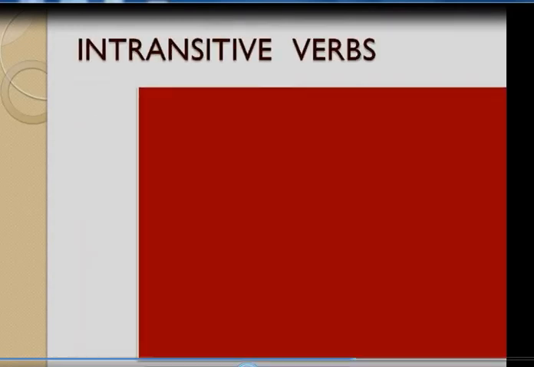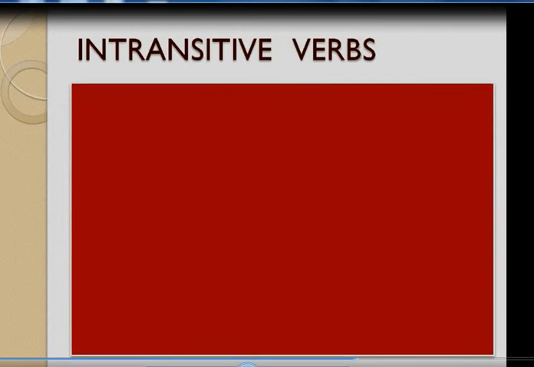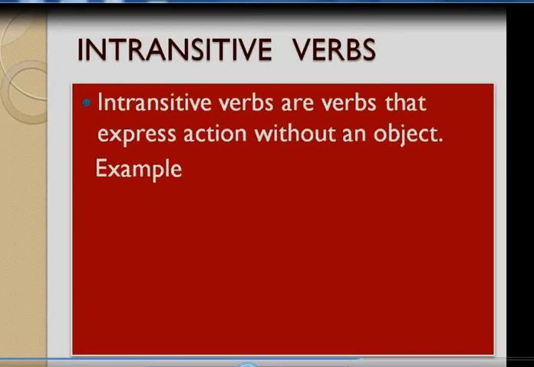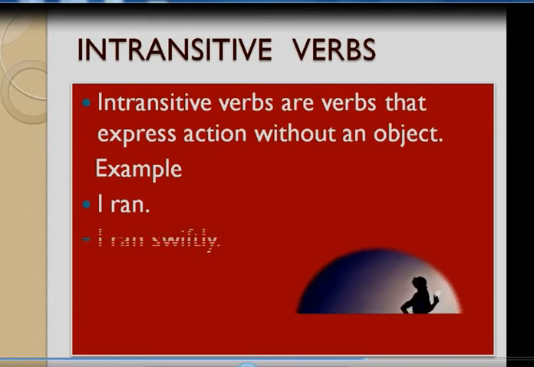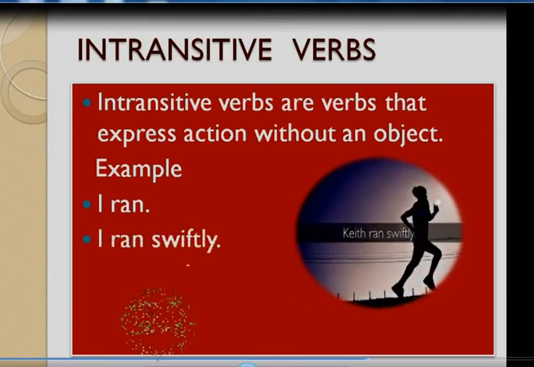Now we can see intransitive. What is an intransitive verb? Without an object, there must be no object. Intransitive verbs are verbs that express action without an object. Example, I ran. See, I ran.